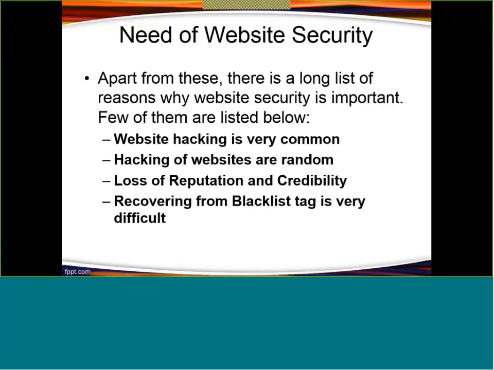If someone opens the Amazon website and the browser is showing that this website may be harmful, then definitely the customer will not open that website next time, right? So now you can analyze how risky it is, and how necessary it is to have website security, right?